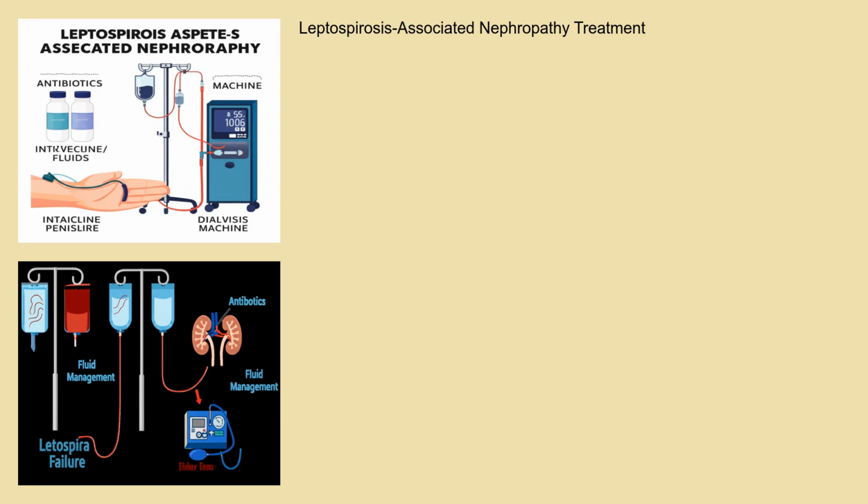The treatment of leptospirosis-associated nephropathy focuses on eliminating the Leptospira bacteria and supporting kidney function. Antibiotics, such as doxycycline or penicillin, are typically administered to kill the bacteria. Intravenous fluids are given to maintain hydration and electrolyte balance. In cases of acute kidney injury, dialysis may be necessary to remove waste products and excess fluid from the body. Supportive care, including management of blood pressure and other complications, is crucial for a positive outcome.